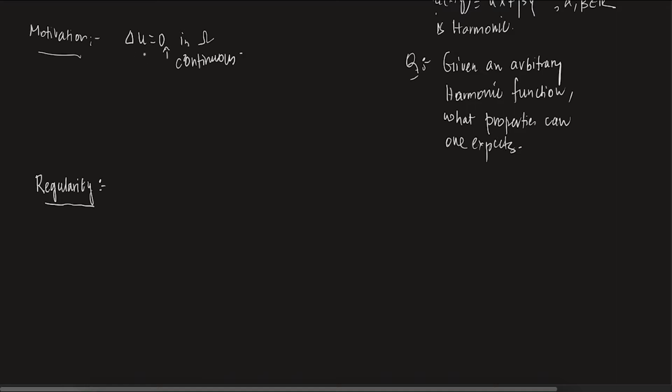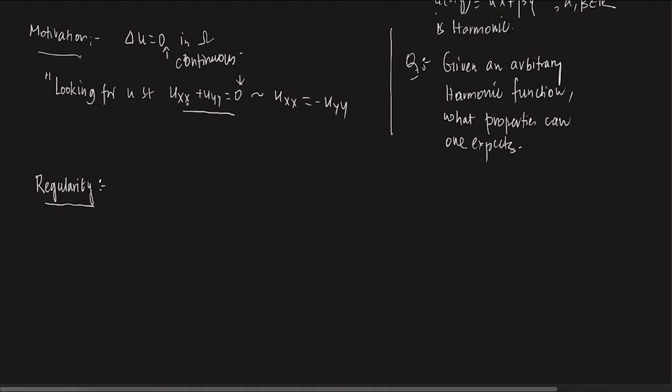Whenever you are solving this problem, you are looking for u such that u_xx plus u_yy equals 0. You can also think of this as u_xx equals minus u_yy. So if you look at this property, what it says is you are looking for a function such that the sum of second derivatives u_xx plus u_yy is 0, which is a continuous function.